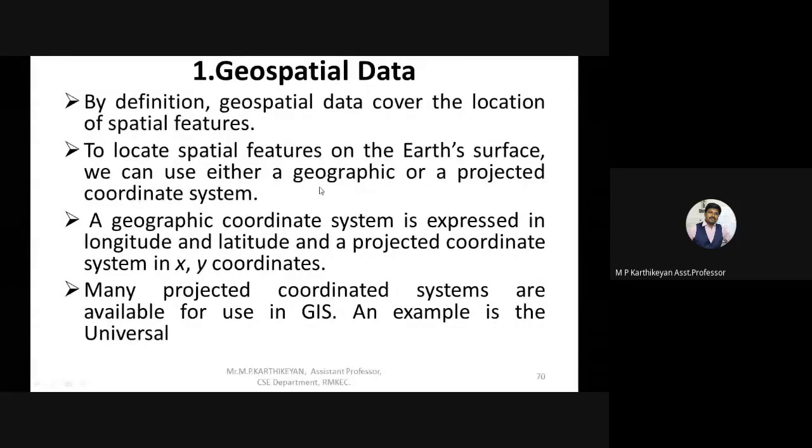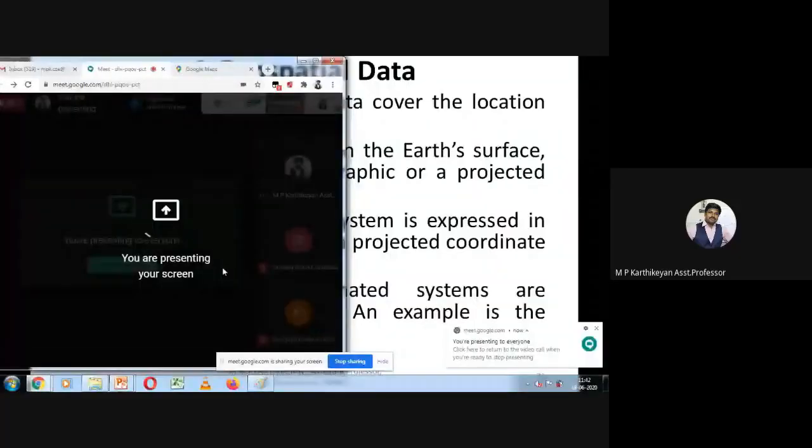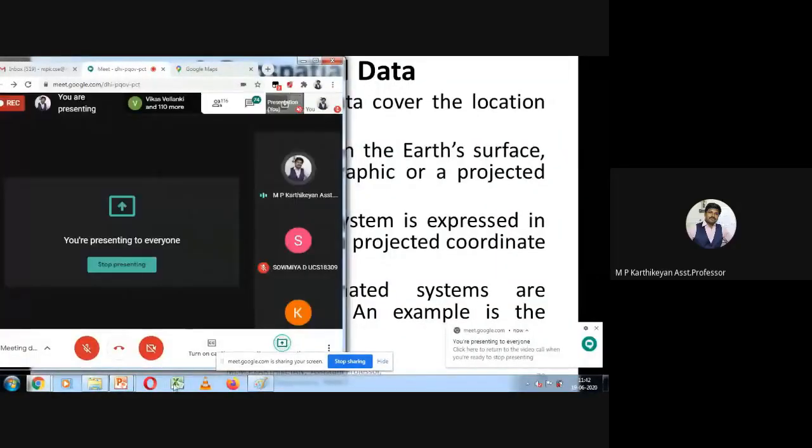Let's assume that we have an XY axis. Okay, I hope the screen is visible now.